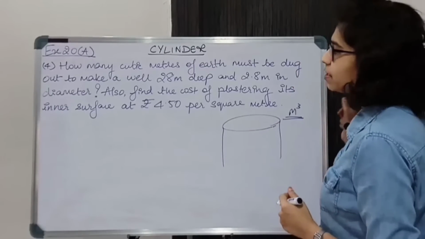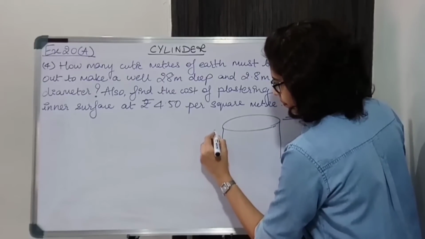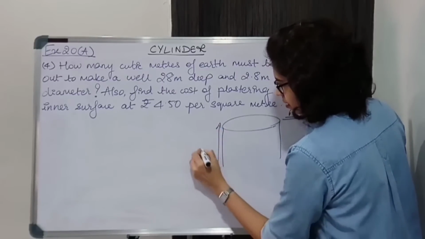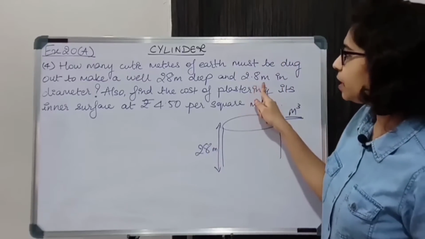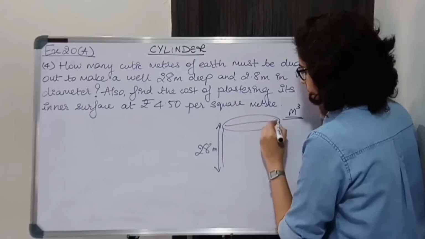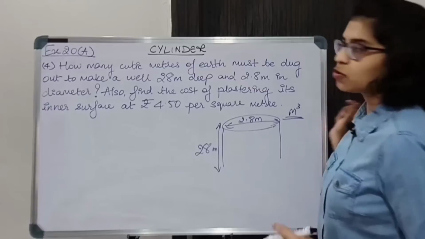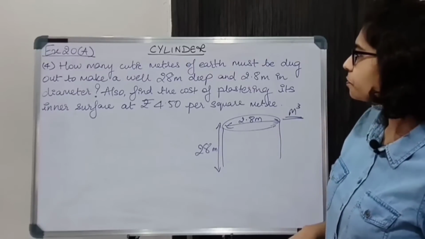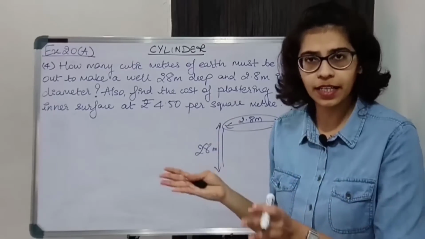to form this well which is 28 meters deep, that is its height is 28 meter. Okay, this is the height 28 meter and 2.8 meter in diameter. So diameter is 2.8, so radius will be 1.4. Also find the cost of plastering its inner. We'll come to plastering later on.